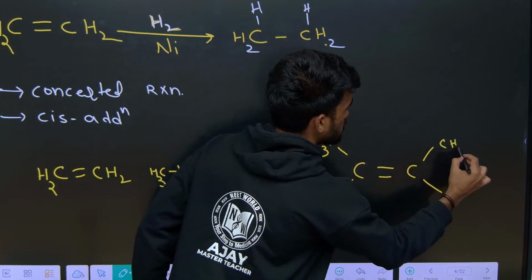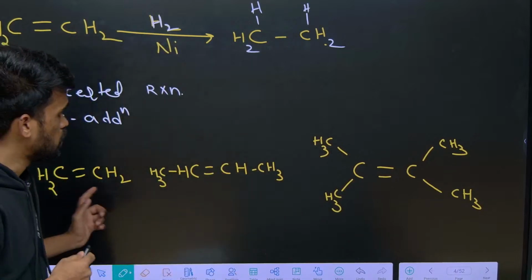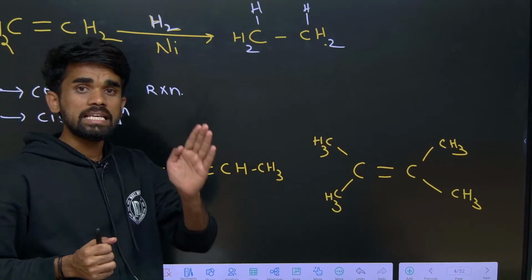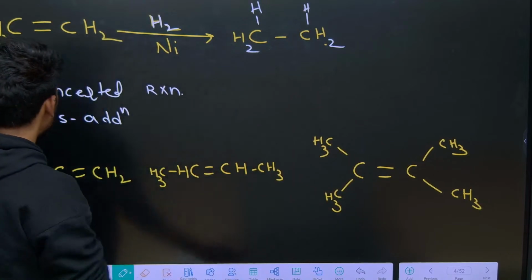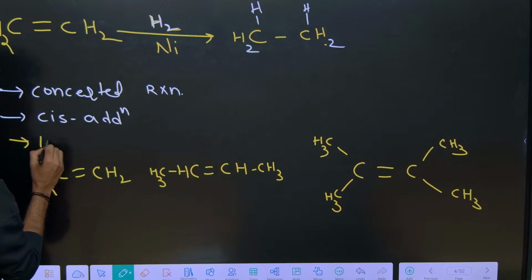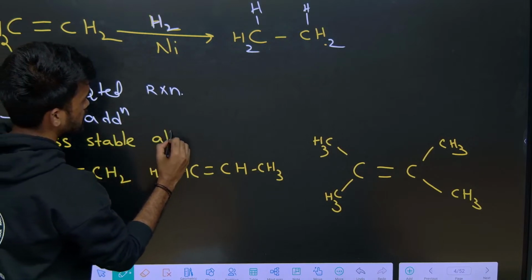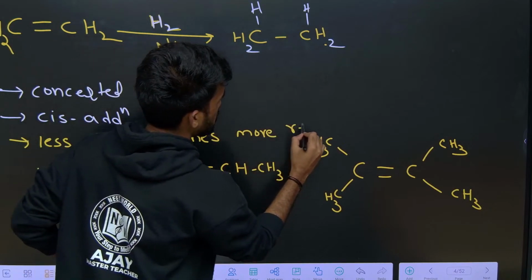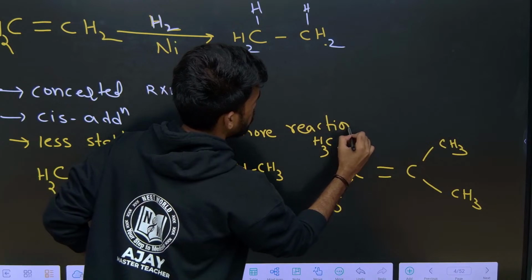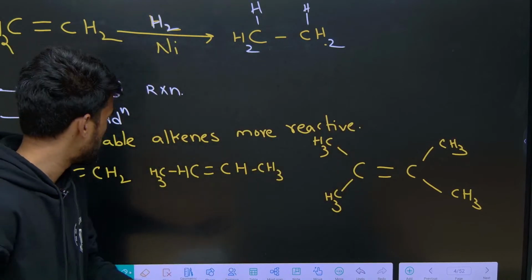Reactivity of these alkenes in the hydrogenation process: the less stable alkene is more reactive. So which is less stable here?